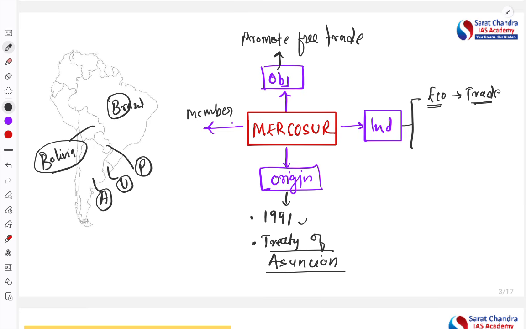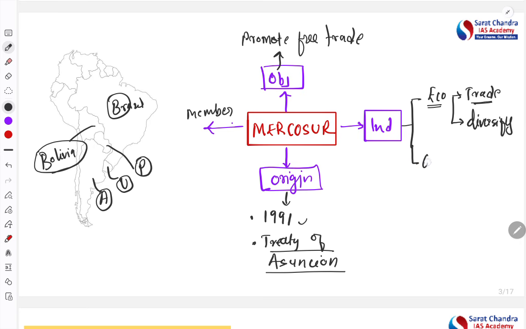So we can have the trade with this particular country to expand our trade. Second is that we also want to diversify our trade in the wake of recent India-US trade relation, as we have seen that the tariffs have been imposed. So we also want to diversify our trade markets. So in that sense also, this particular Mercosur can be very, very important, to diversify our business, to diversify our export.